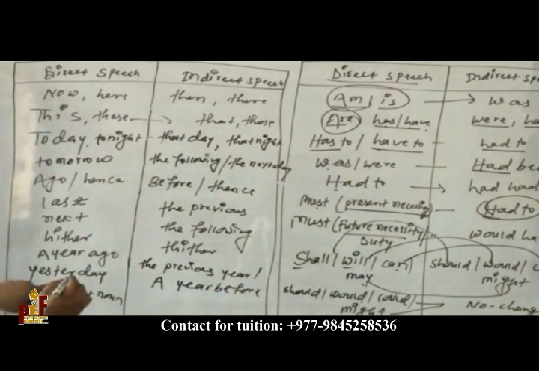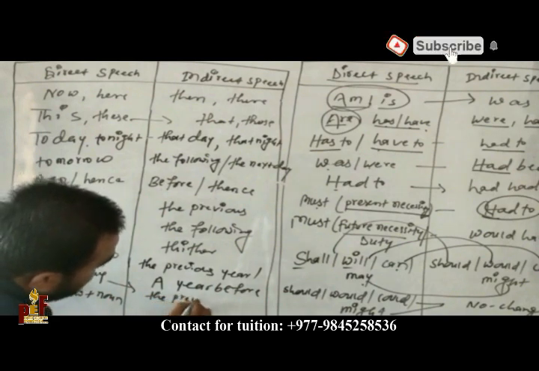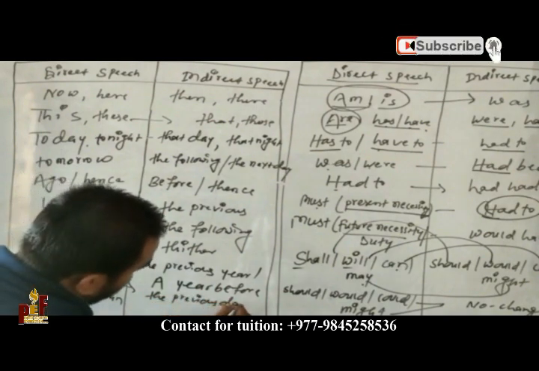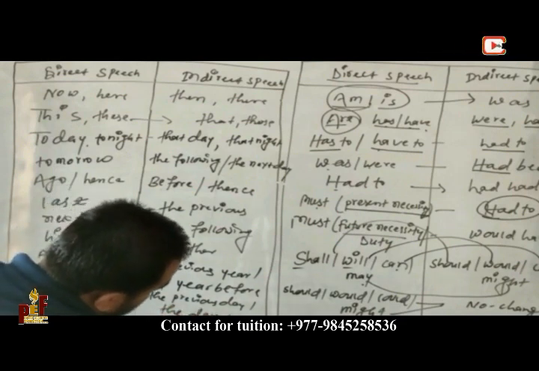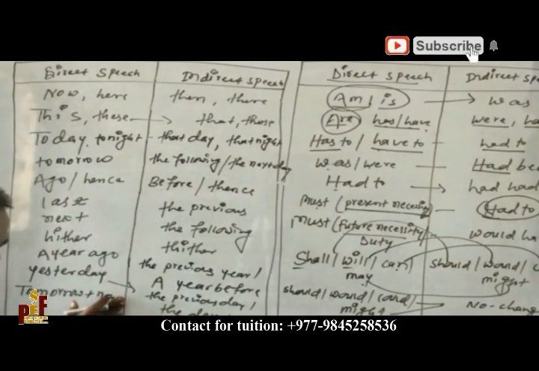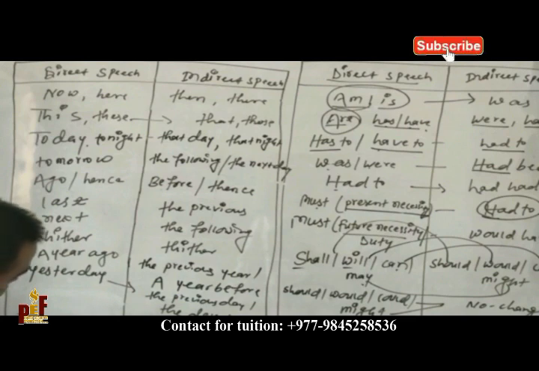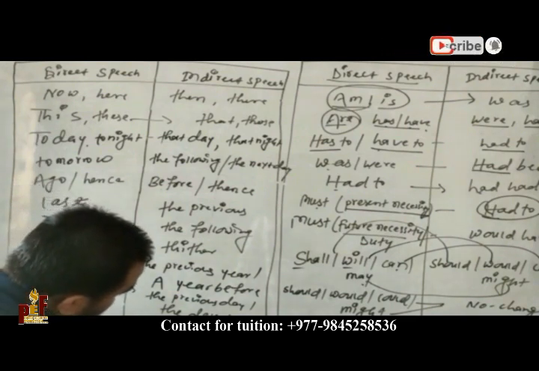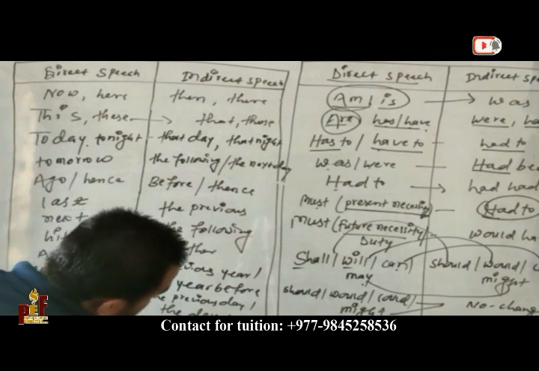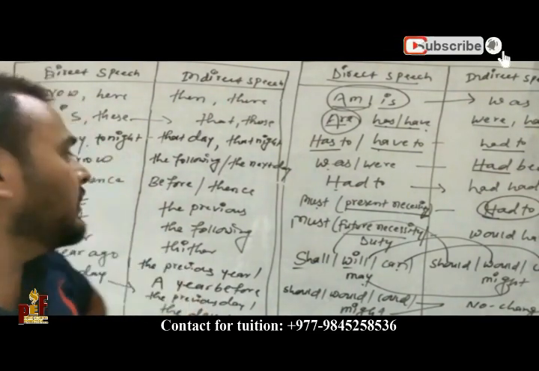And then yesterday becomes the previous day, the day before, we can write. And tomorrow I am going to write here, down one. Tomorrow plus noun, that will be the next plus noun. This is the change of adverb here.